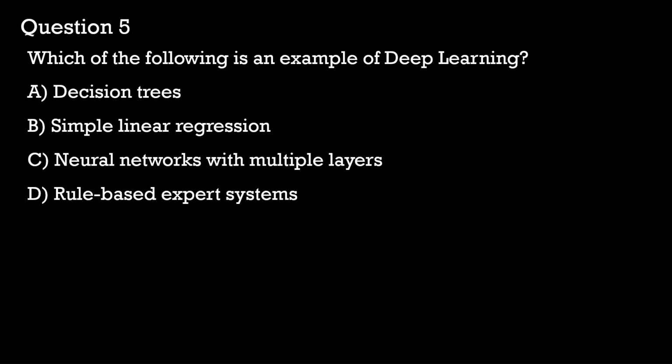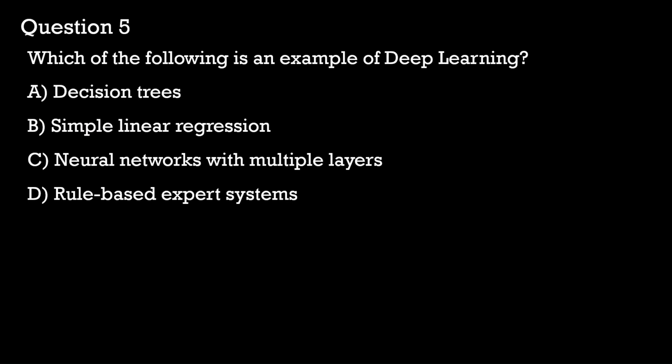Decision trees is actually a type of machine learning algorithm, but it is not used in deep learning. Simple linear regression is a basic statistical method that finds relationships between two variables, but it does not involve multiple layers or neural networks.